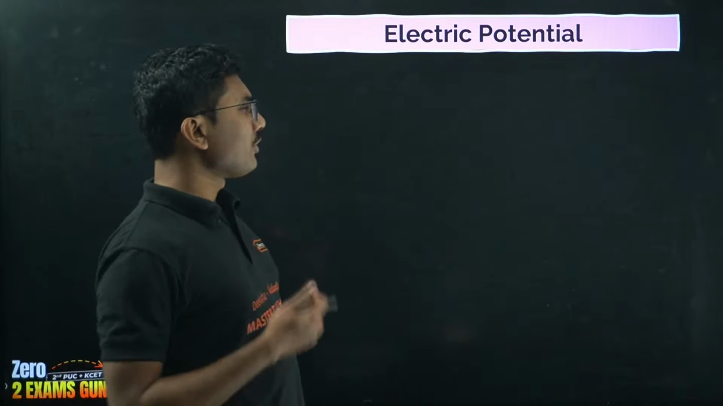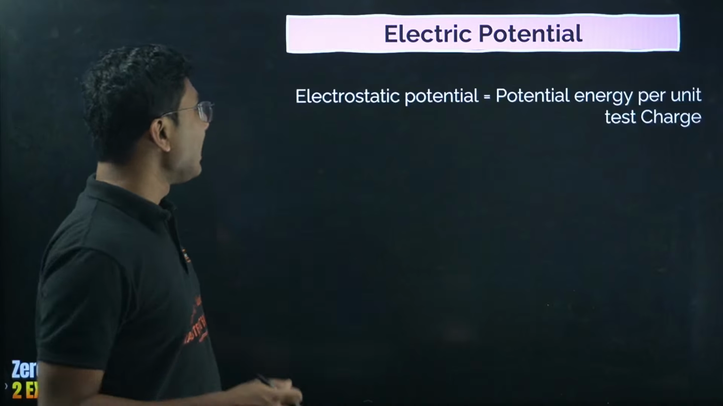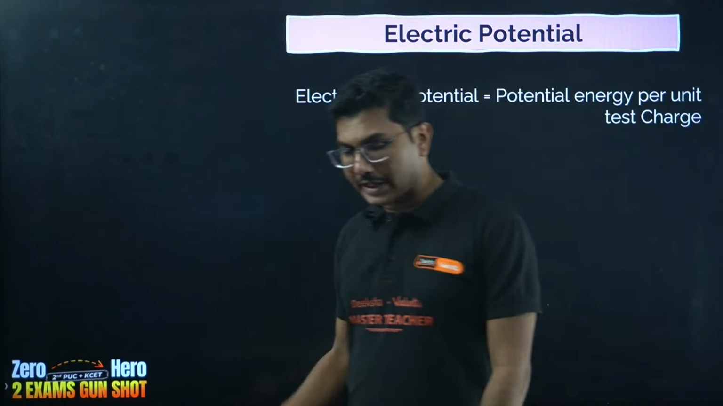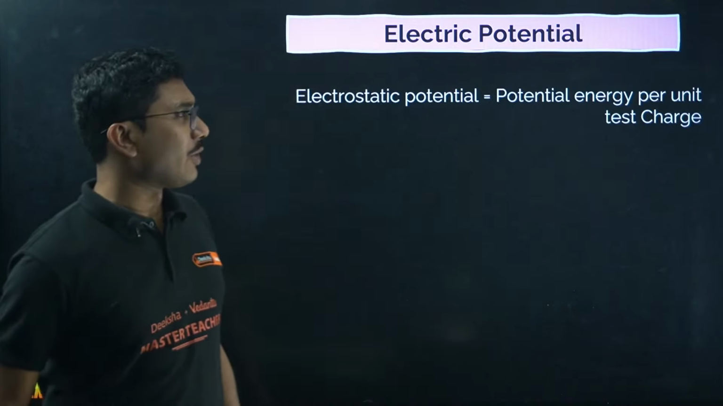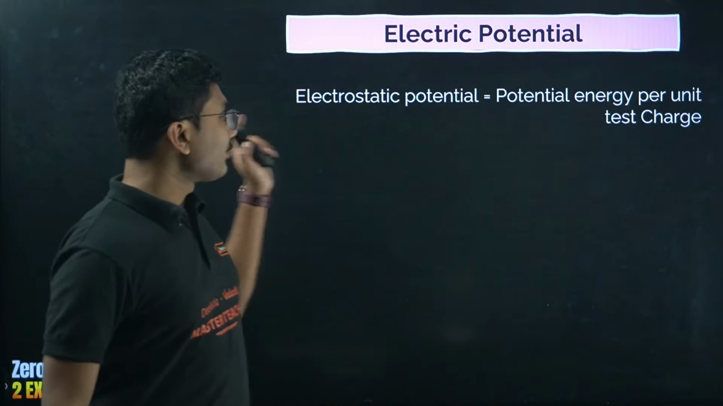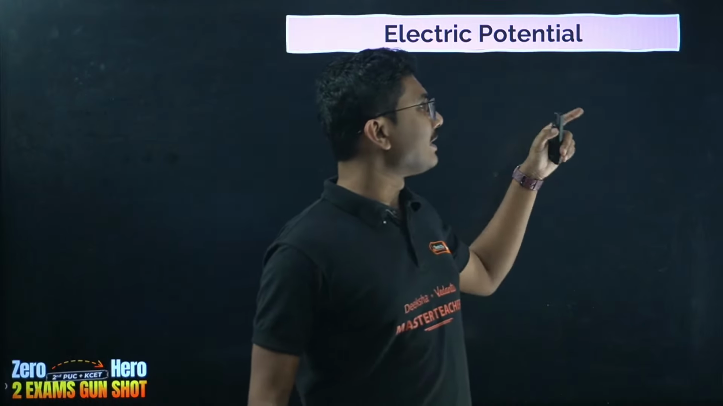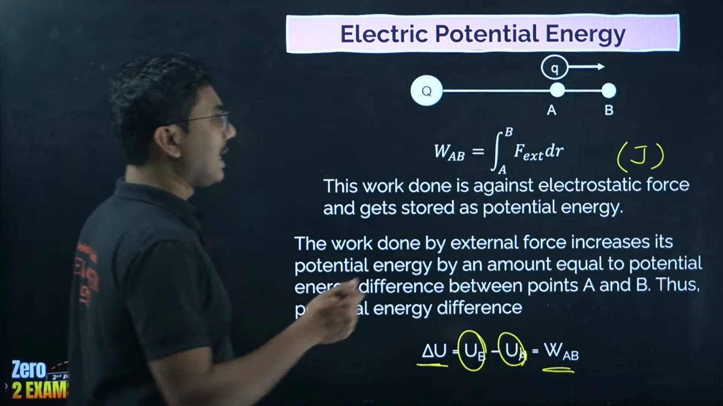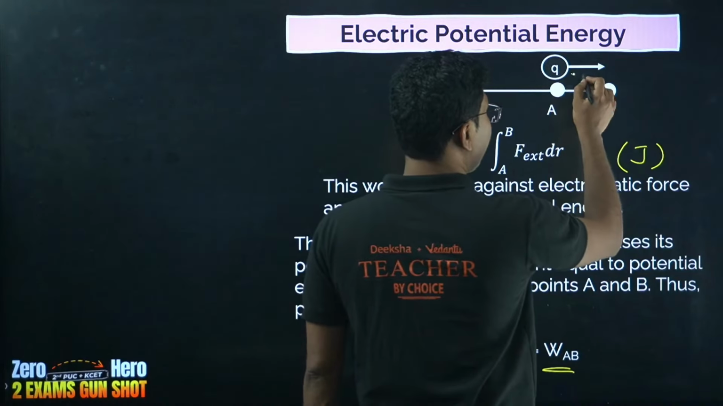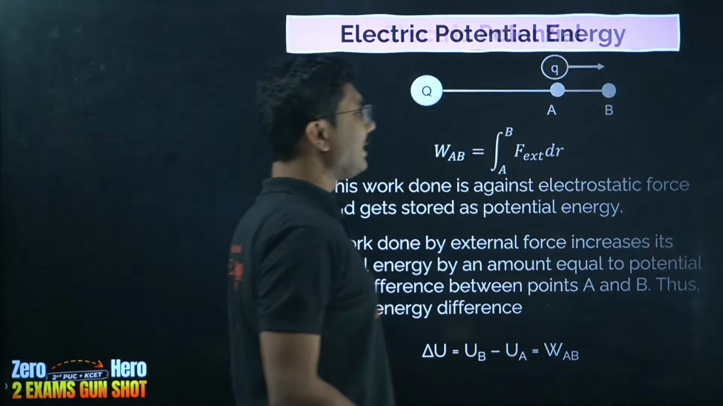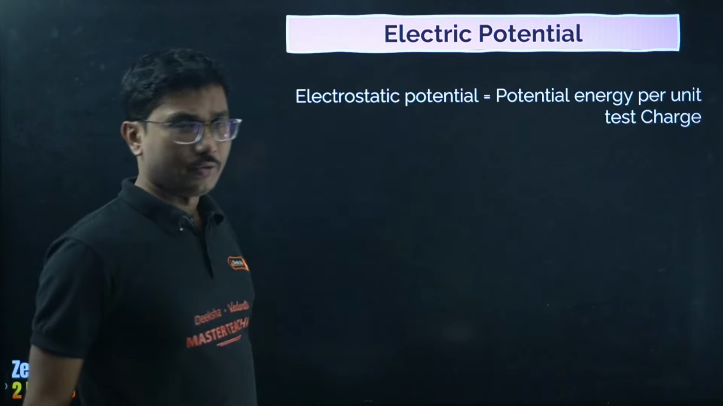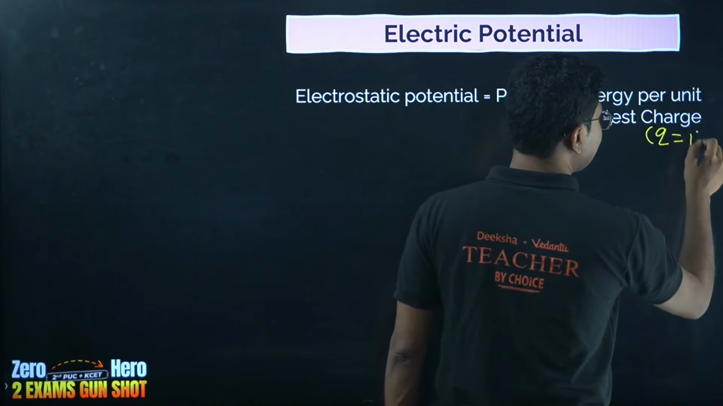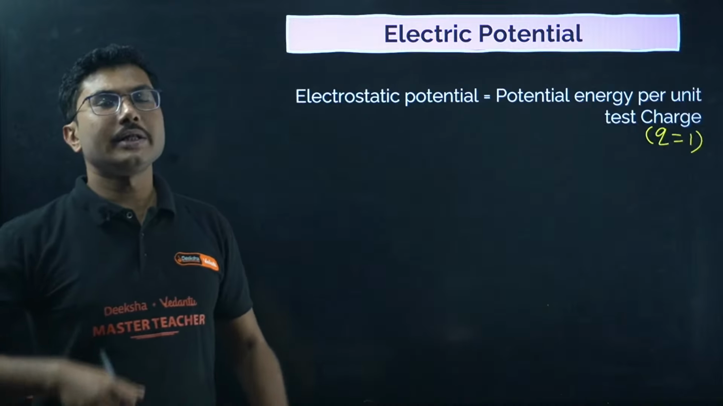Now electric potential, let us look into something else. Electrostatic potential. Now we are moving from potential energy towards electrostatic potential. What is the meaning of this? Electrostatic potential is basically potential energy per unit test charge. So if the same charge that you used in the last case is made equal to 1, then you get potential. So for potential, the charge is equal to 1, that's it.